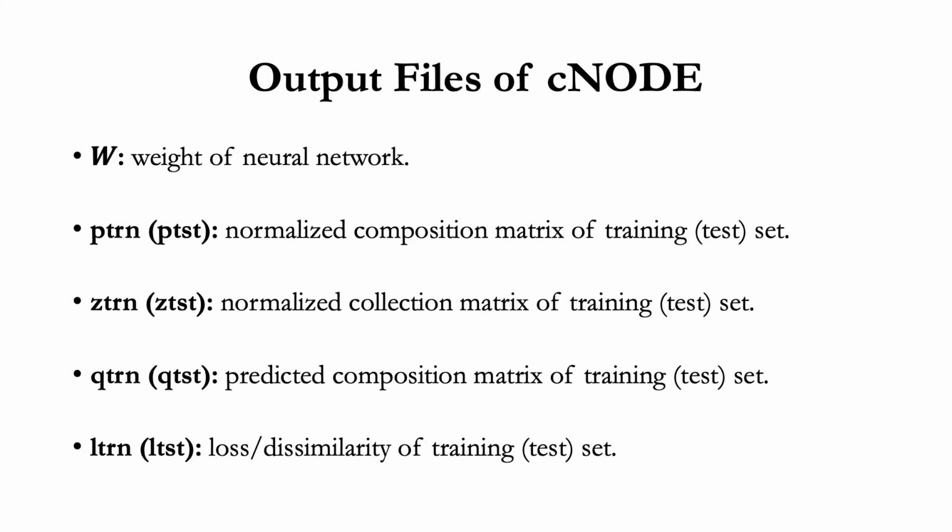CNODE will output 5 types of files. W is the weight matrix of the neural ODE, and PTRN is the normalized composition matrix of the training set. ZTRN is the normalized collection matrix of the training set. QTRN is the predicted composition matrix of the training set, and LTRN is the loss of the training set.